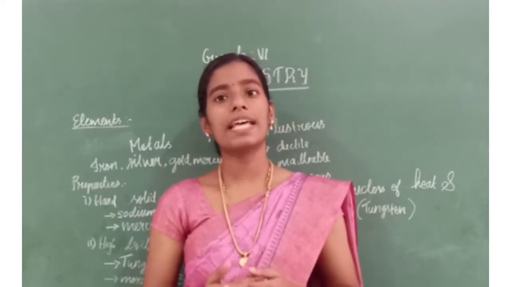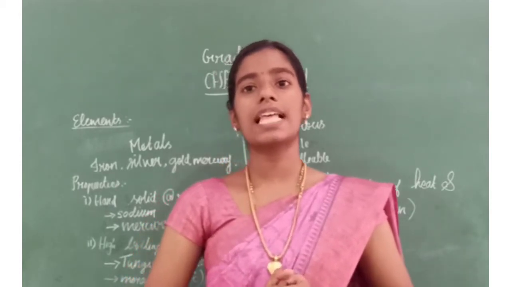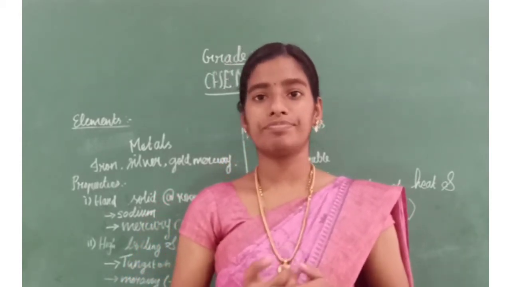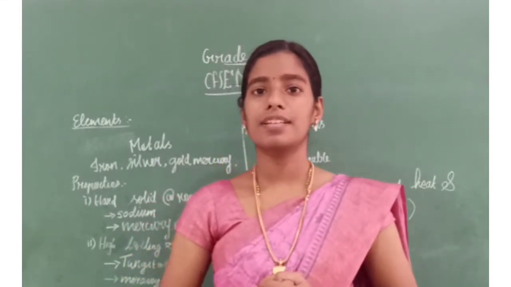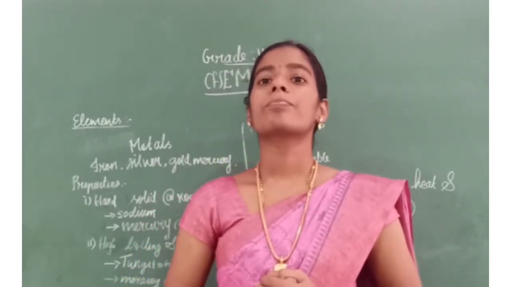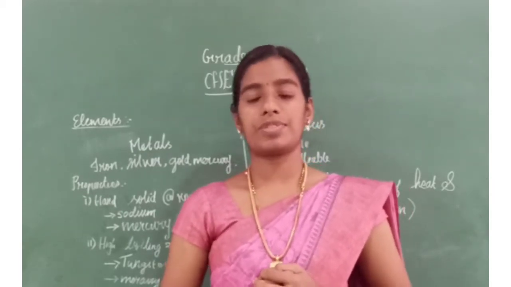Next class we learned about what is pure substance. Then what is an element? Last class we have learned about what is an element. We have understood some introduction about element. What is an element? Element is a pure substance made of same type of atoms.